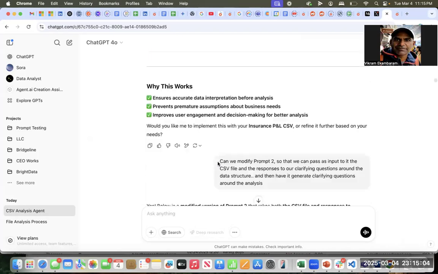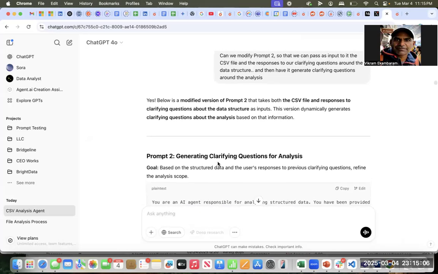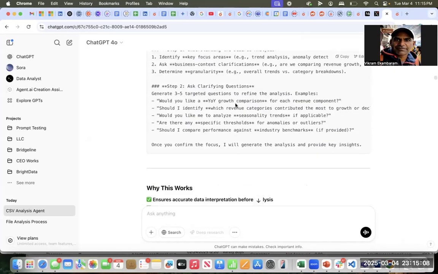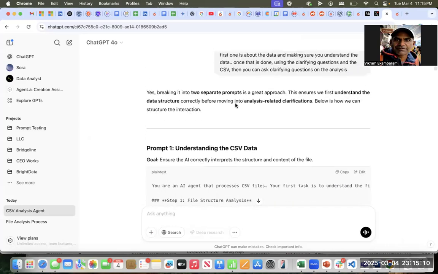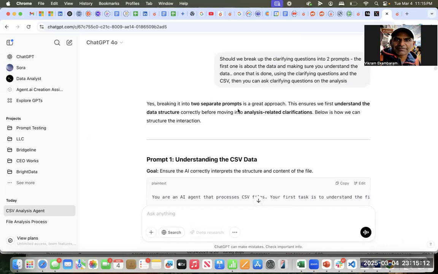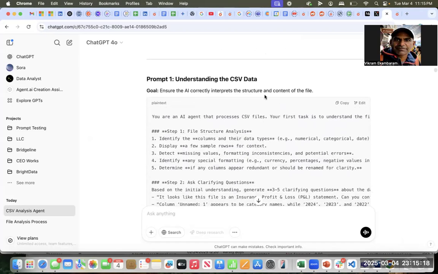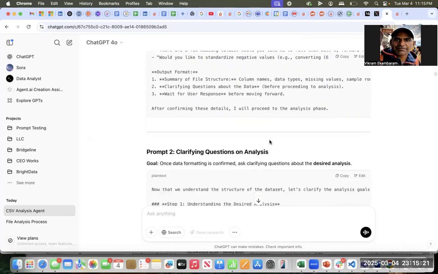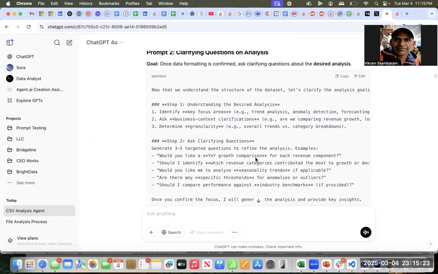And so what you'll notice here, it then breaks it up and says, yes, this is a great idea. Sorry, I'm up here, jumped up a little. Yes, it agrees with me that it's a great approach. So we understand the data structure first before we move into analysis, clarifications. And so now it says, this is how I understand the CSV file. This is how I ask clarifying questions.